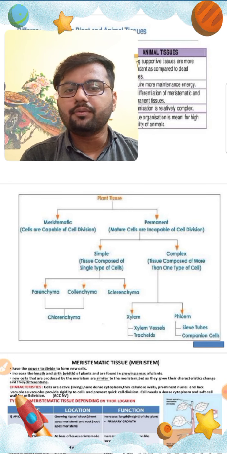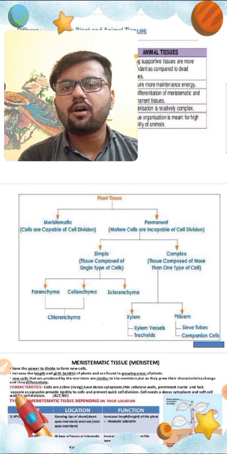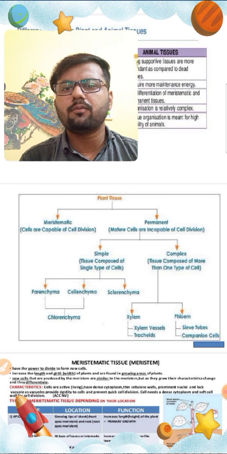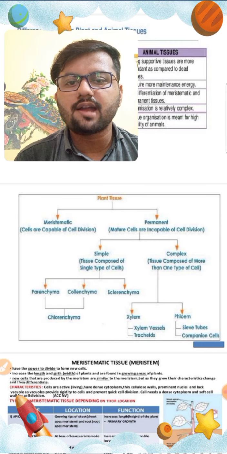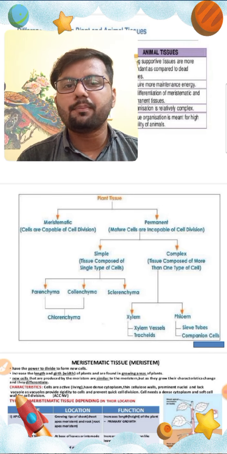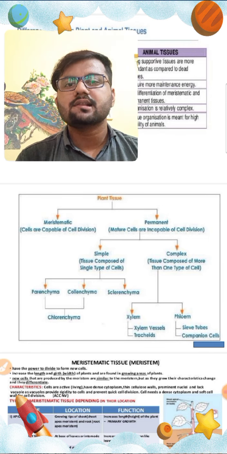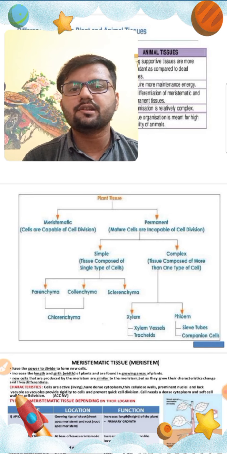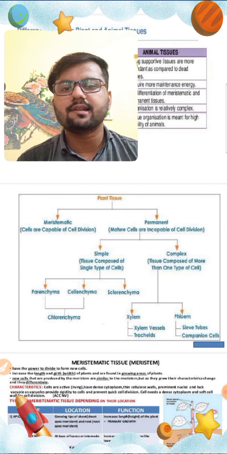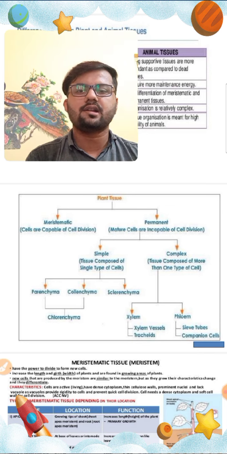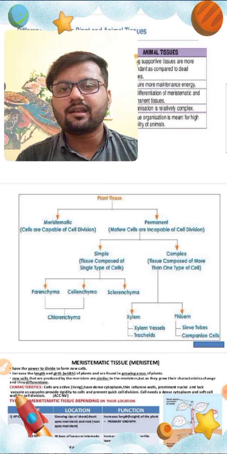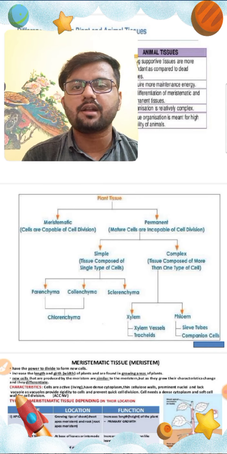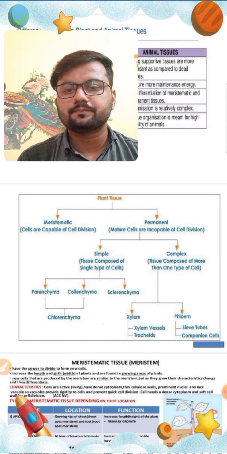And on the basis of organization of cells, whether it is one type of cell or different types of cells, on that basis permanent tissue is classified into two different types, that is simple permanent and complex permanent. Simple permanent is again divided into three different parts: parenchyma, collenchyma, and sclerenchyma, whereas complex permanent tissue is divided into xylem as well as phloem. Simple permanent contains one type of cells only, whereas complex permanent tissue contains different types of cells.